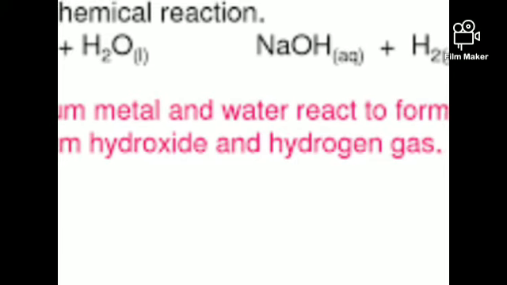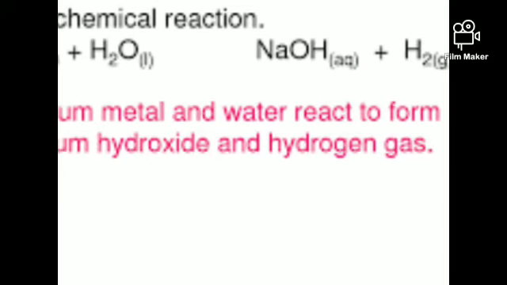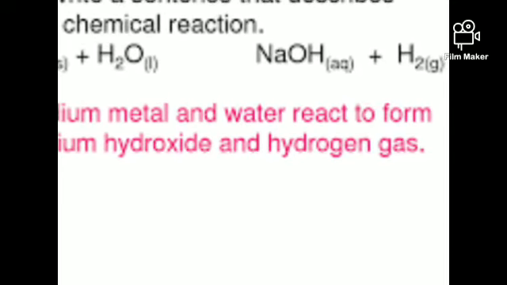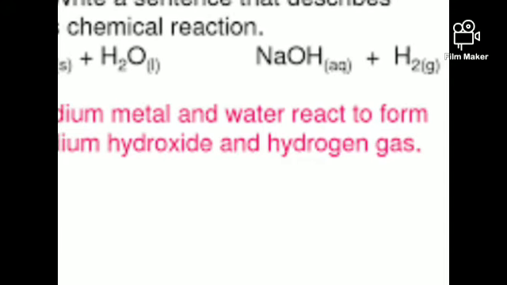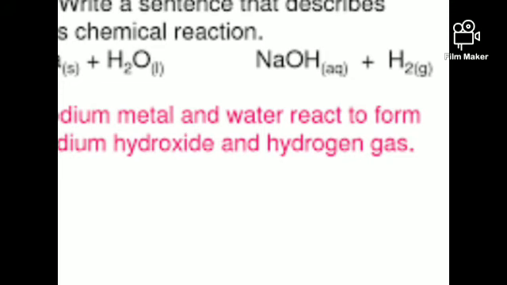Metals like gold and silver will not react with the water, hence we use them in ornaments. In the jewelry industries we use them because, though we wear them, they do not show any reaction with the water. They remain as they are. They will not show any change in their characters.